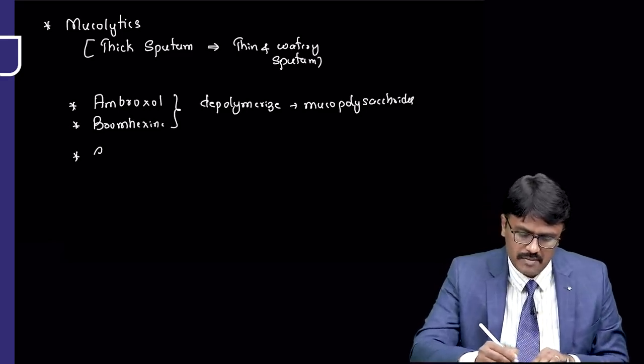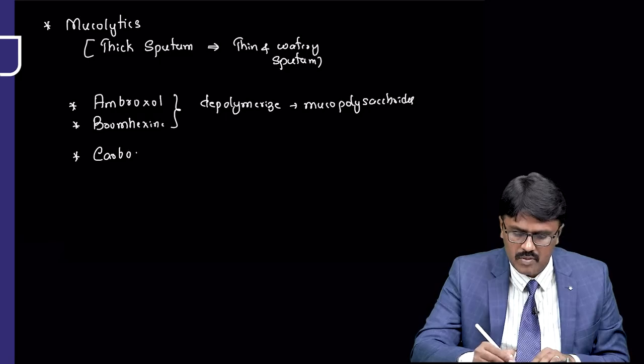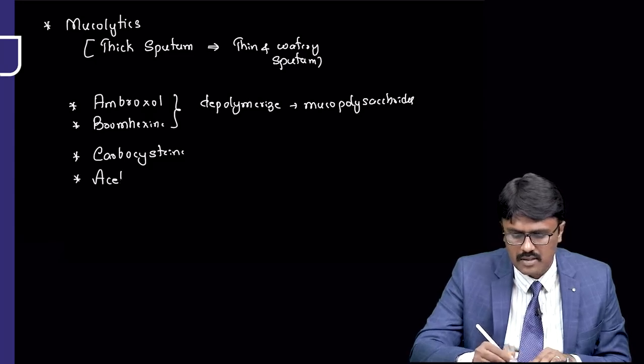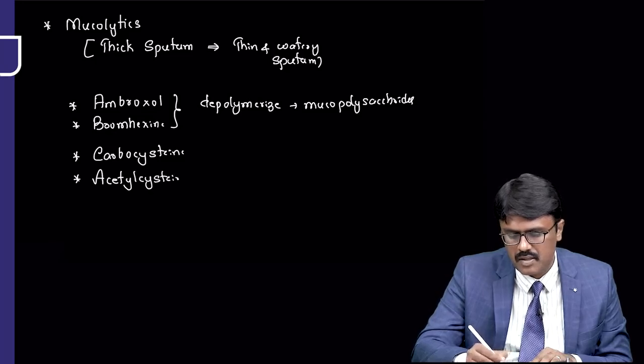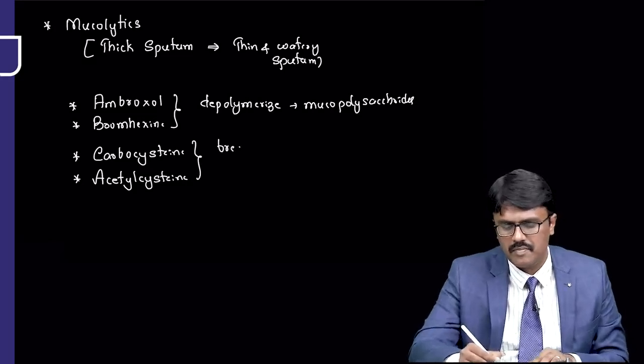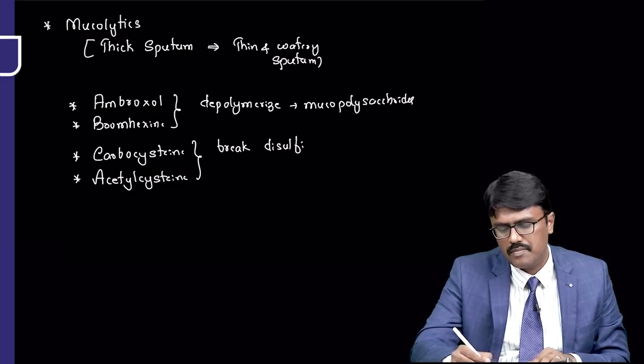The other drugs are carbocisteine and acetylcysteine. Carbocisteine and acetylcysteine break the disulfide bonds in sputum.